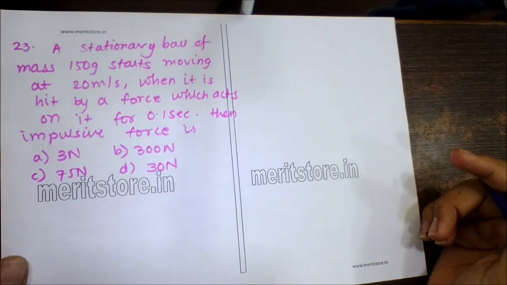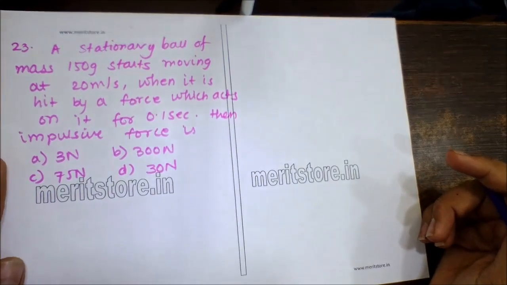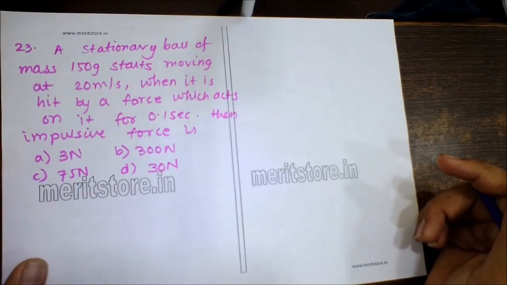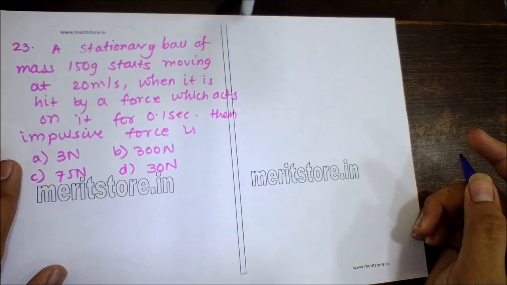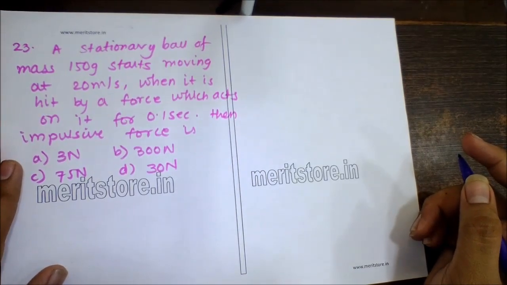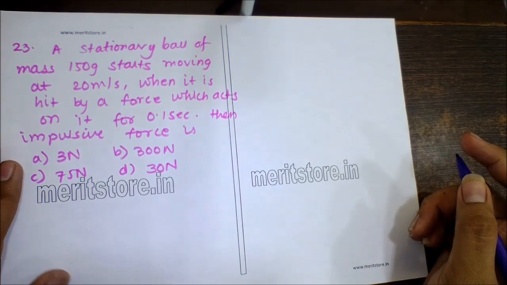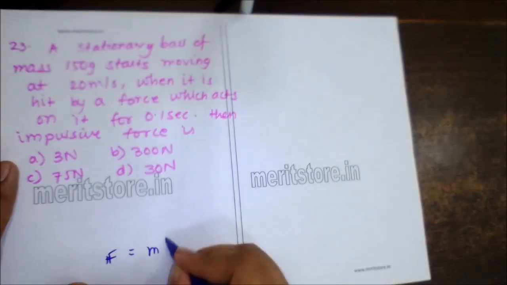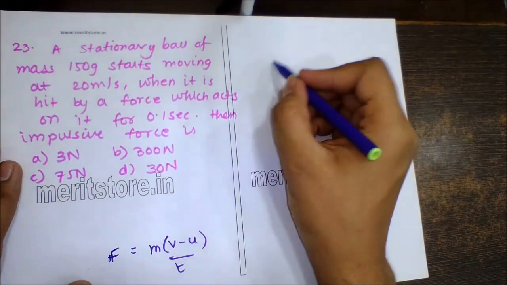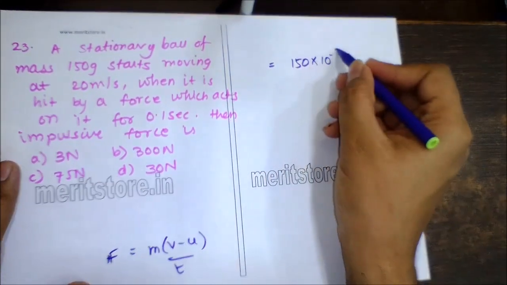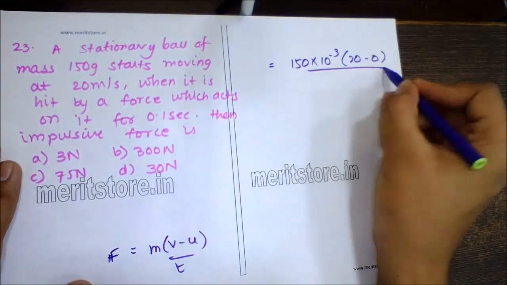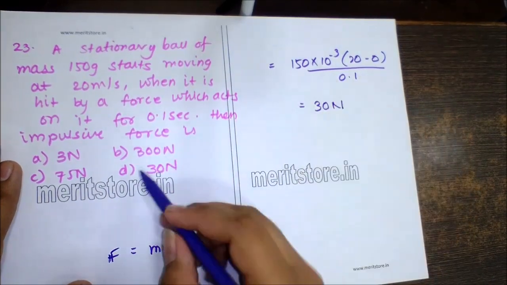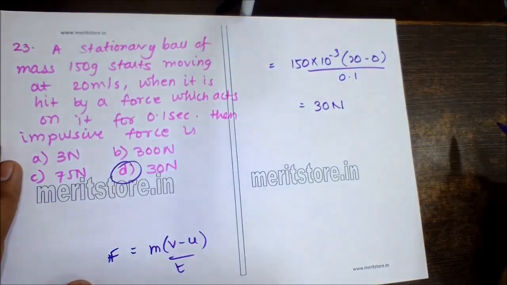Question number 23. A stationary ball of mass 150 gram starts moving at 20 meters per second when it is hit by a force which acts on it for 0.1 second, then impulsive force is option A 3 Newton, option B 300 Newton, option C 75 Newton, option D 30 Newtons. Now to calculate the impulsive force, F is equal to m(v minus u) by t, which is equal to 150 into 10 raised to minus 3, (20 minus 0) upon 0.1, which is equal to 30 Newton. So option D, 30 Newton is the correct answer.